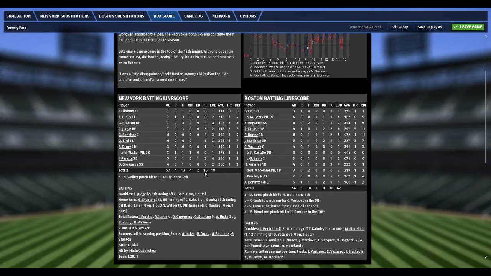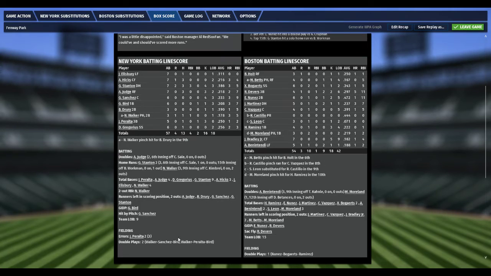Yankees struck out 16 times in 57 at-bats. They had 4 runs, 13 hits, 4 RBIs, 2 walks, and they had how many homers? Where are the homers here? Stanton had 2. And where's Walker? So they had 3 home runs. Stanton 2 and Walker 1.